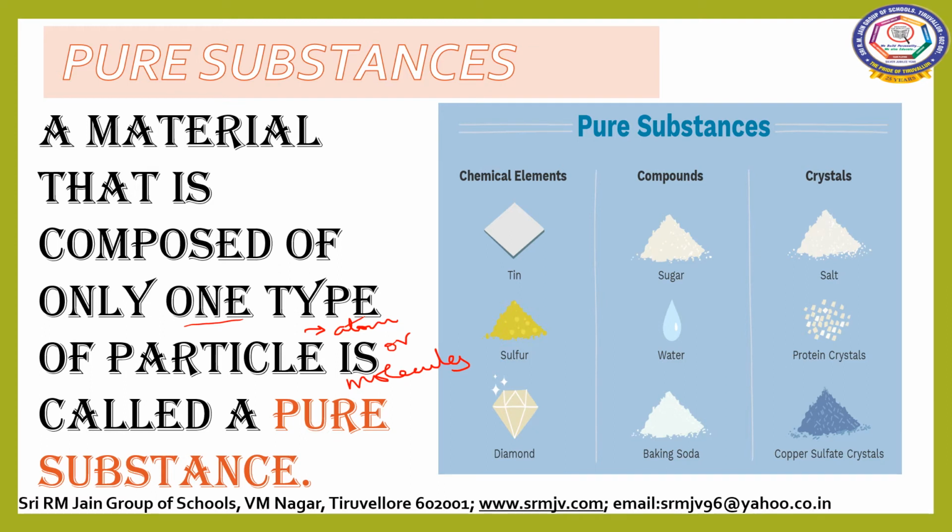For example, sulfur. Sulfur is made up of sulfur atoms. Salt, common salt, consists of sodium chloride molecules. So, a pure substance is composed of only one type of particle.